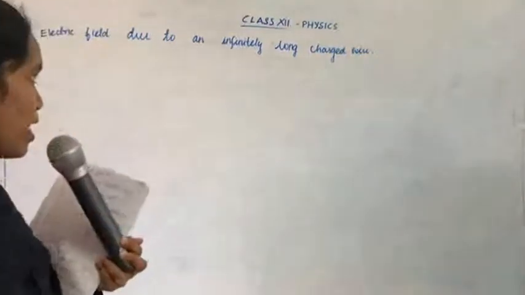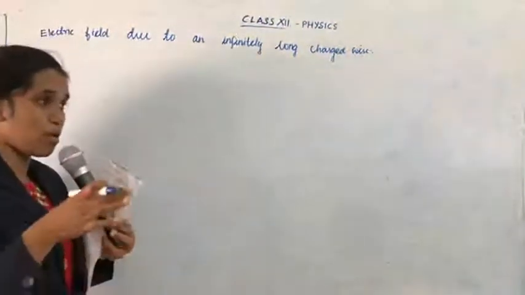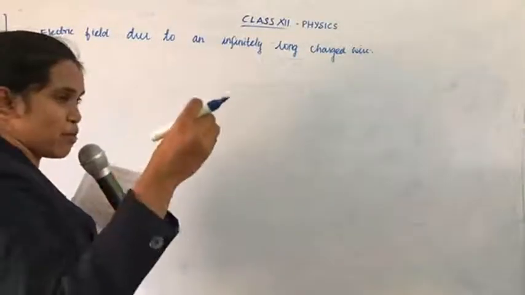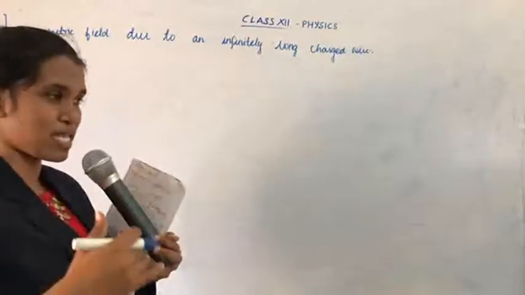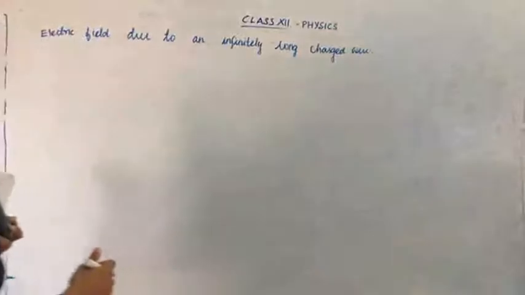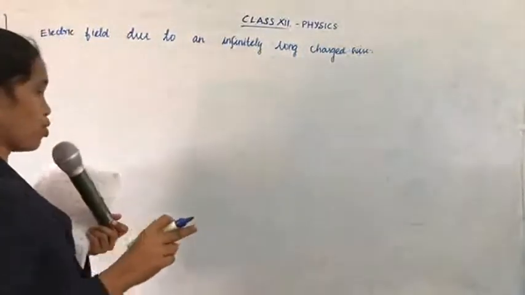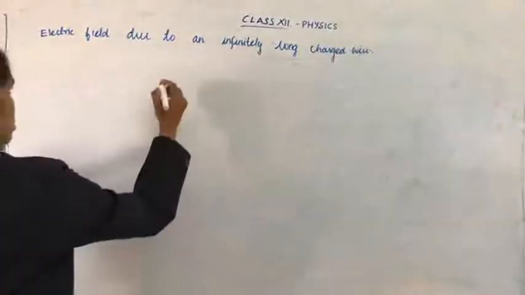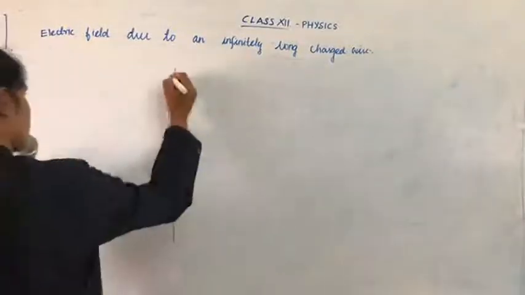In your note, I will be giving only the derivations. But when writing in the exam, you have to write: let A be the point, B be the point, like that, step by step. You see the book. For writing for exams and for writing the assignment also, you have to see your book and write. See here, we are taking an infinitely long charged conductor.